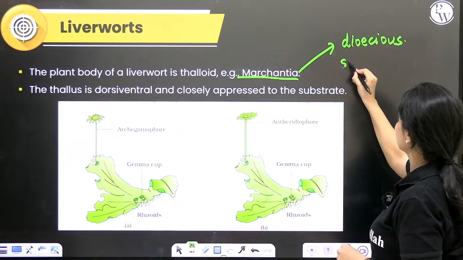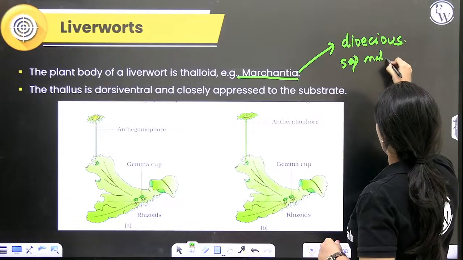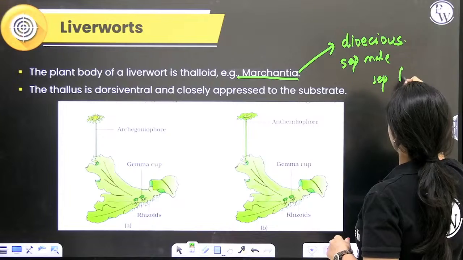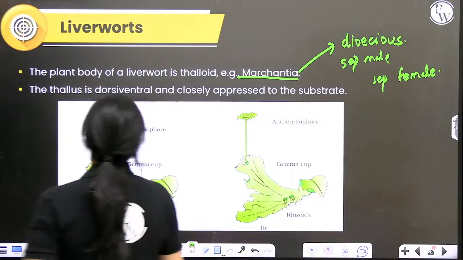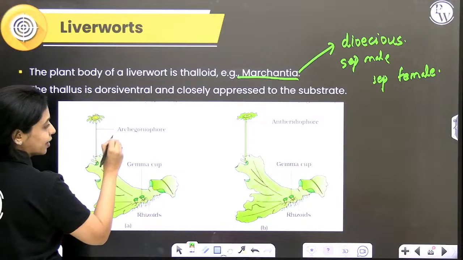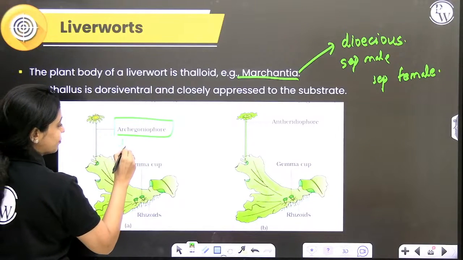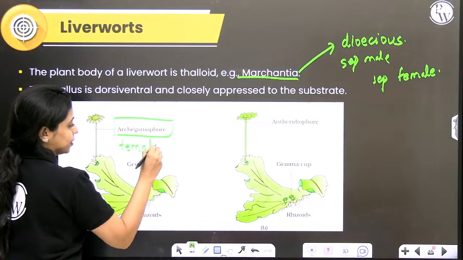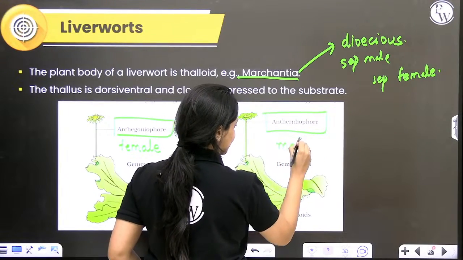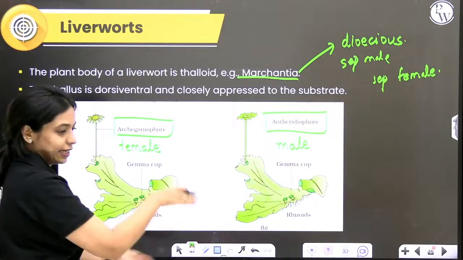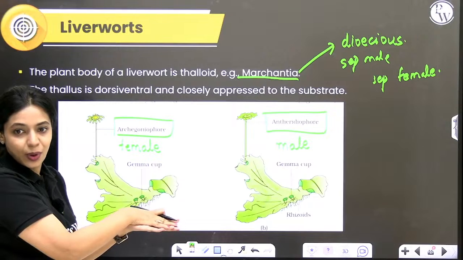You have a separate male and a separate female plant. Basically, it is a unisexual plant. This has the archegoniophore. So this is the female plant. And here you have the antheridiophore. This is the male plant. This is basically the flat Marchantia liverwort.